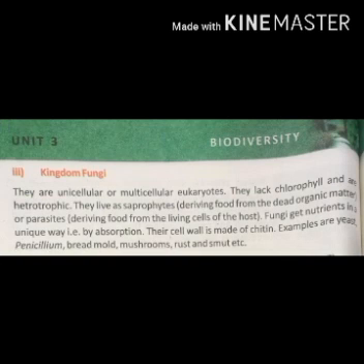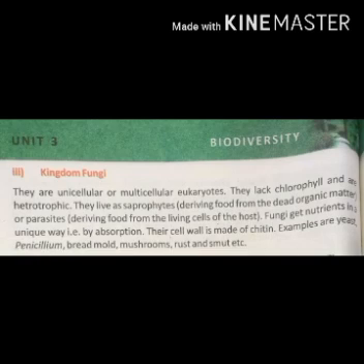The third one is kingdom Fungi. Kingdom Fungi are unicellular or multicellular eukaryotes. They lack chlorophyll, the green color pigment, and are heterotrophic in nature, meaning they cannot prepare their own food. They live as saprophytes or parasites. Saprophytes are those organisms which derive their food from dead organic matter, while parasites derive their food from the living cells of the host.